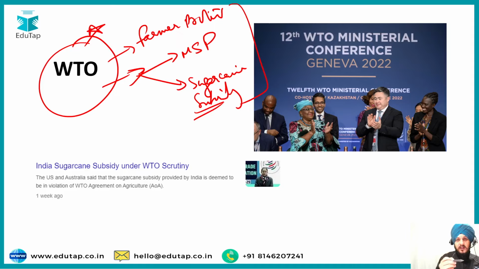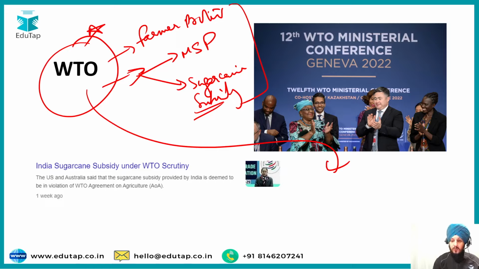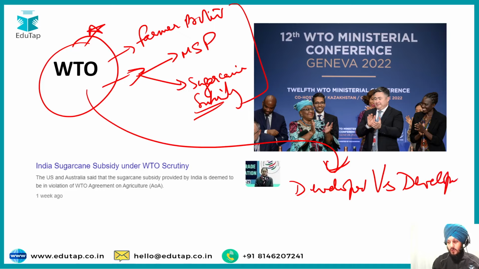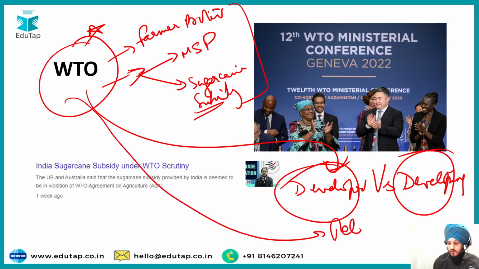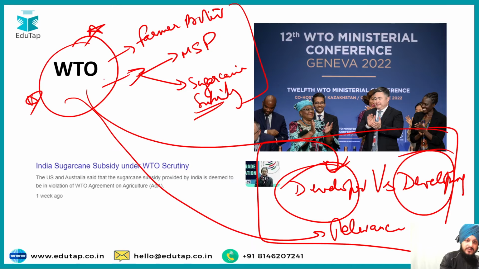Also, one another angle you must prepare with respect to WTO is the position of WTO with respect to the developed countries versus the developing countries. We all know how WTO has been blamed multiple times, that the whole organization has been dominated just to serve the interest of the developed countries. So how the developed and the developing countries see the relevance of WTO, you must prepare this angle also as a part of World Trade Organization. It is an important topic for this year.